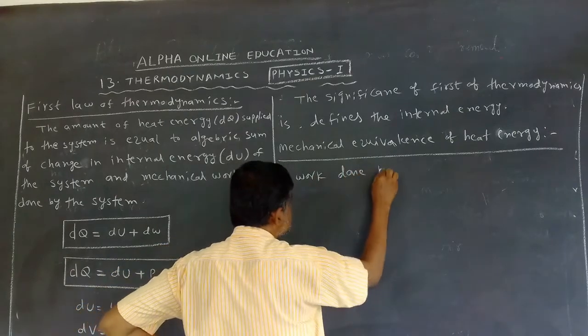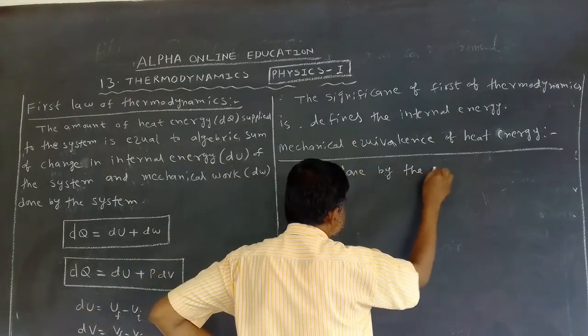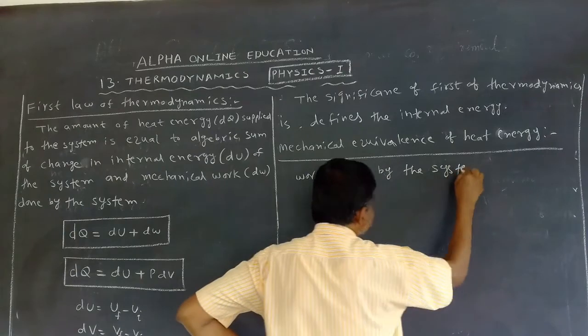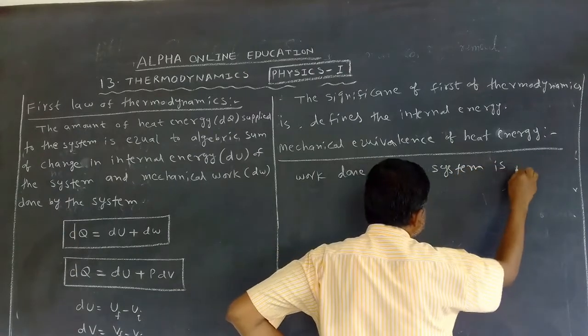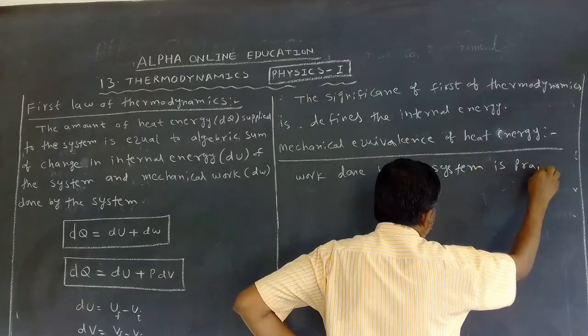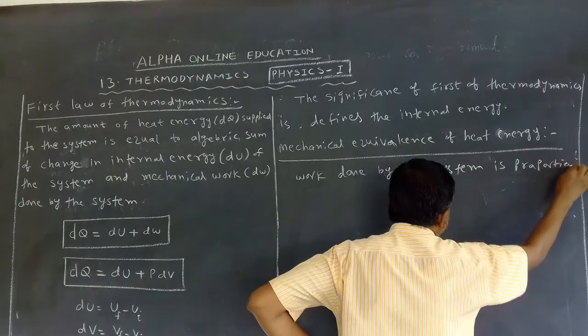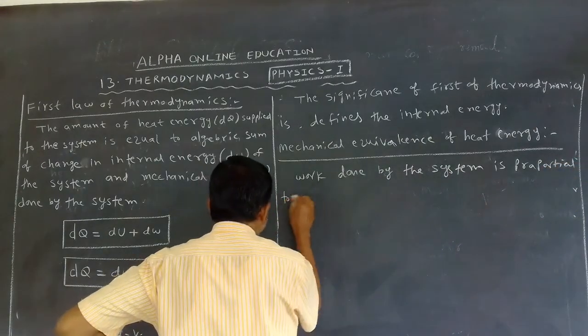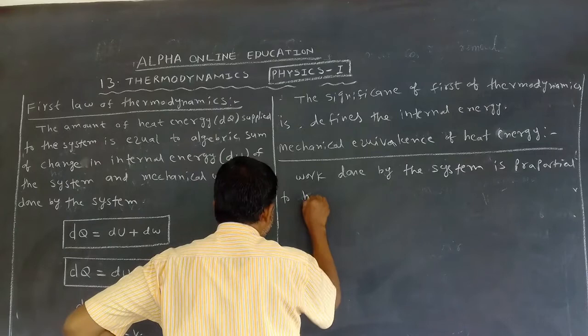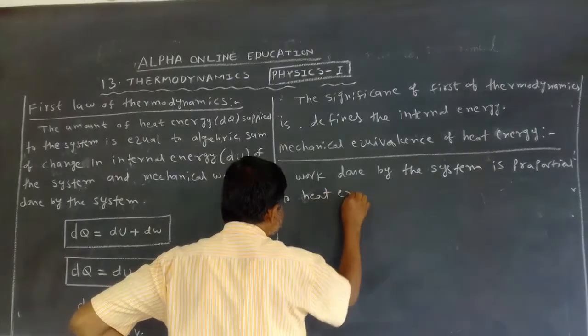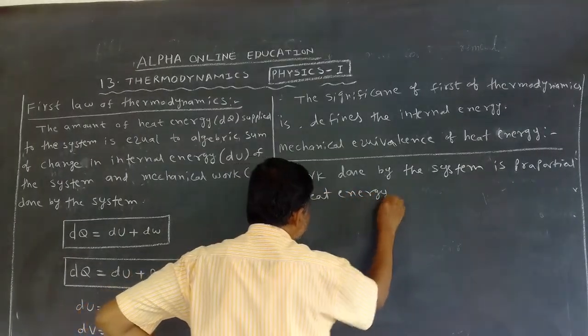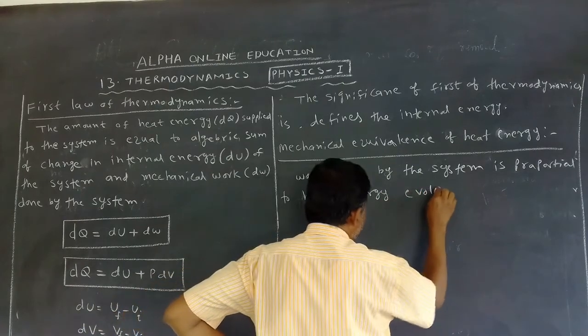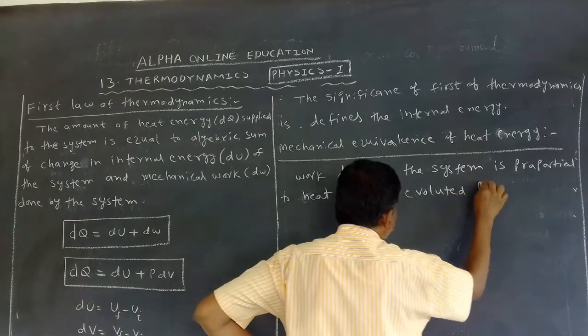What is that? Mechanical equivalence of heat means work done by the system is proportional to heat energy evaluated from it.